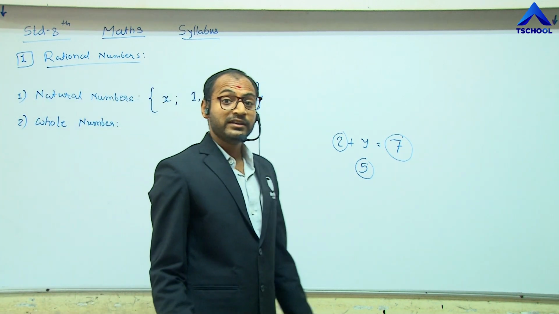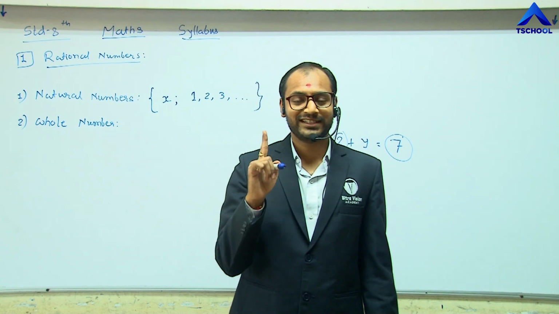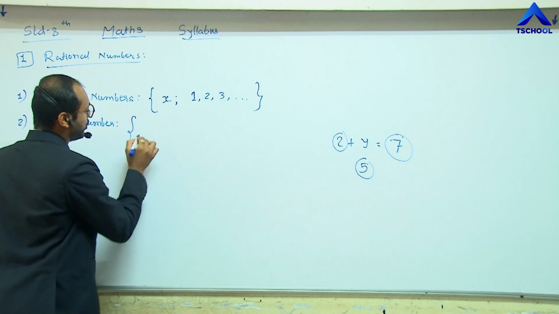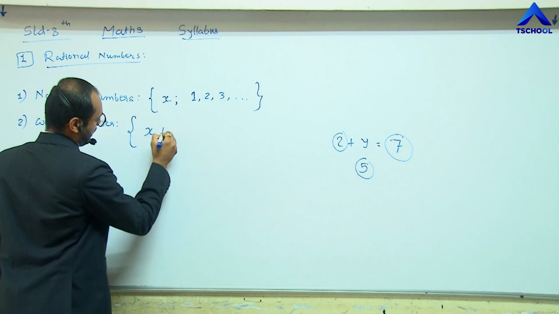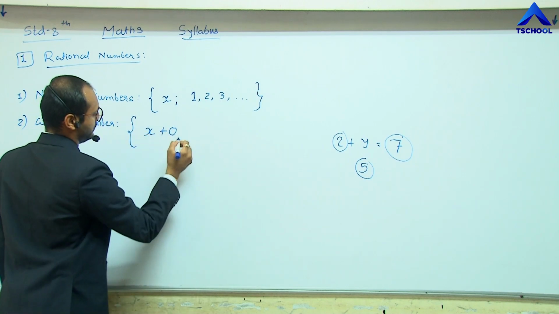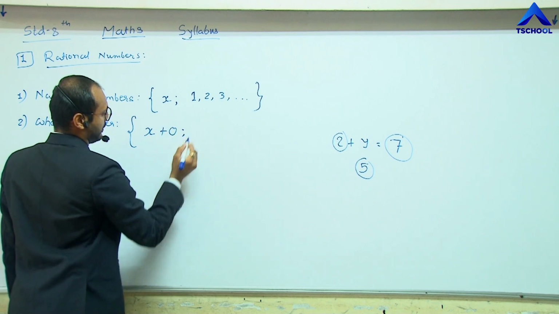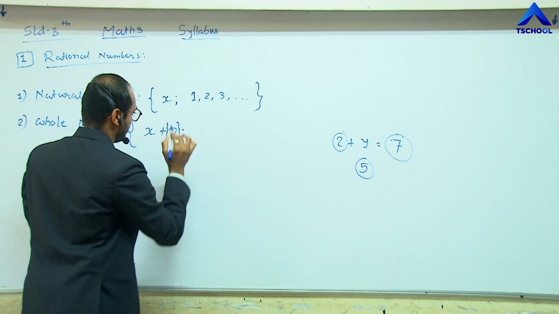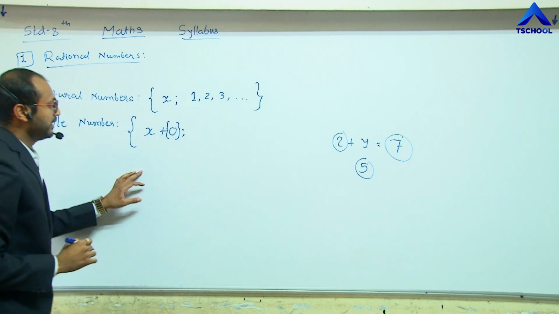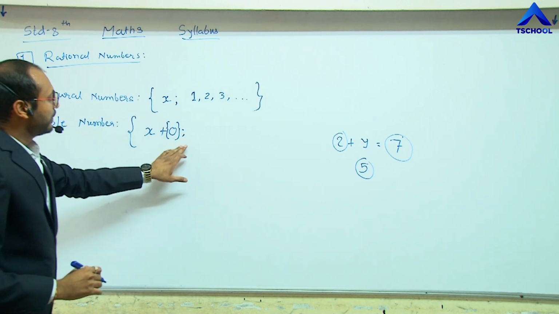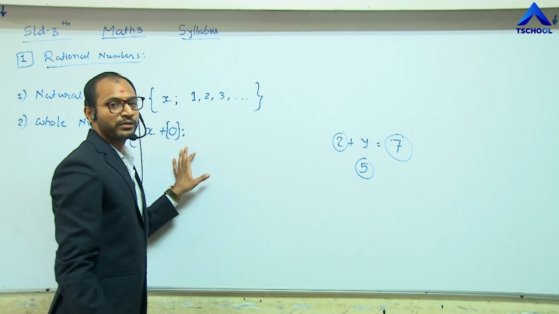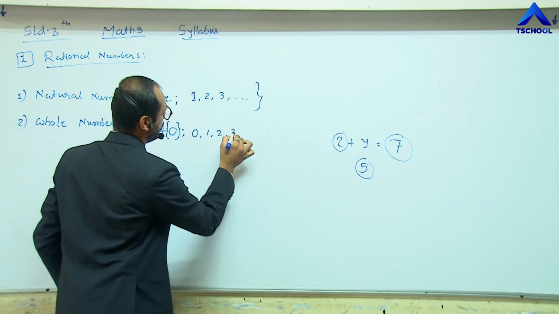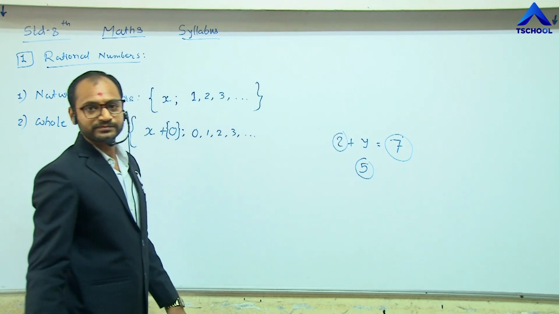If we add one digit, that is 0, to x, then 0 is included, and we get the whole number series like 0, 1, 2, 3 and so on.